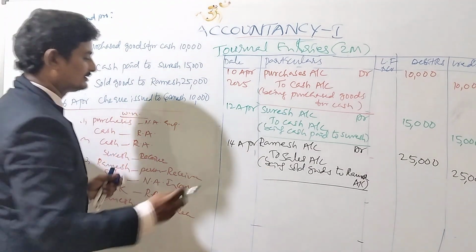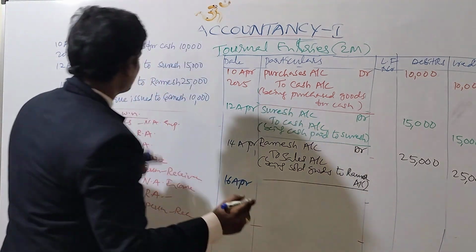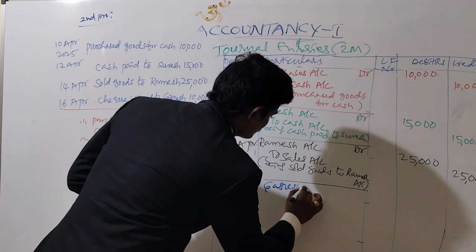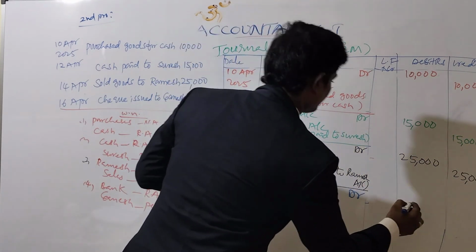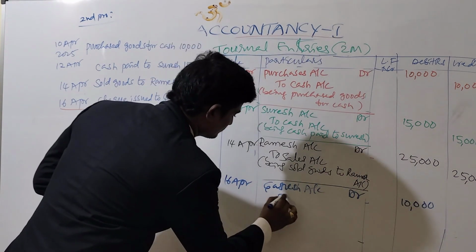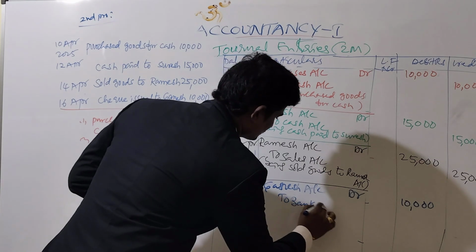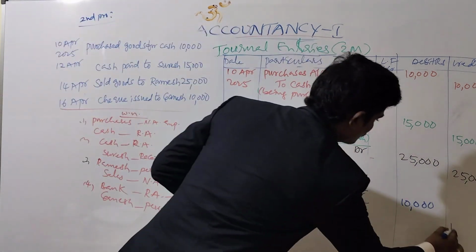So on 16th April, Ganesh is receiving a cheque from us. Ganesh is the receiver, so Ganesh account debit for rupees 10,000. And next, bank is also an asset, going out of the business, rupees 10,000.